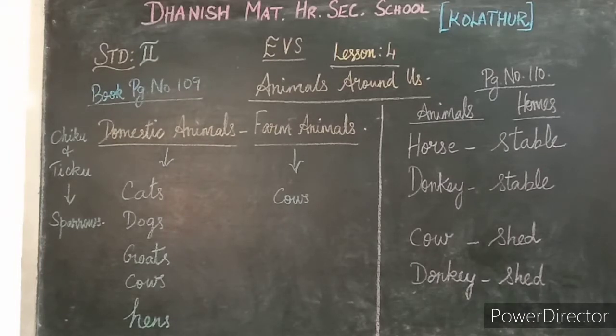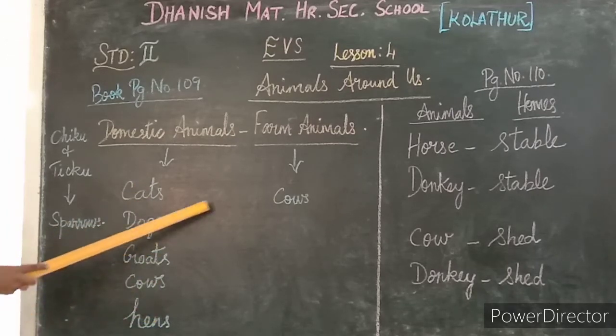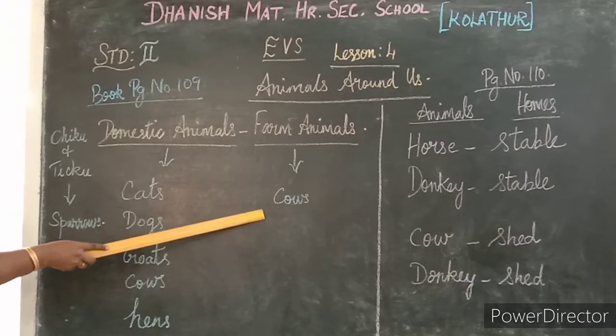Okay children, first page, that is page number 109. Here we are going to see domestic animals as well as farm animals. Domestic animals means cats, dogs, goats, cows, hens. These all are domestic animals. So this is a farm animal, that is cows.